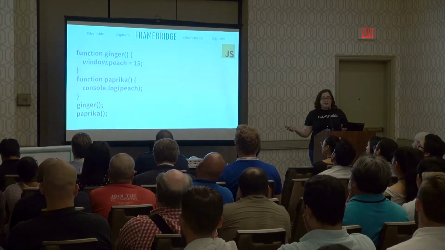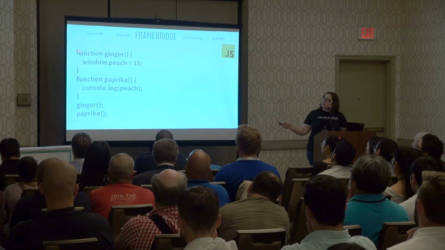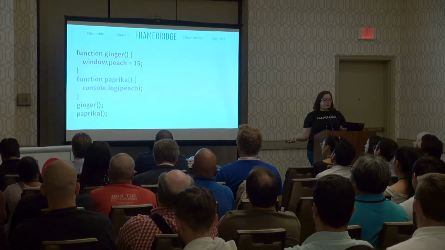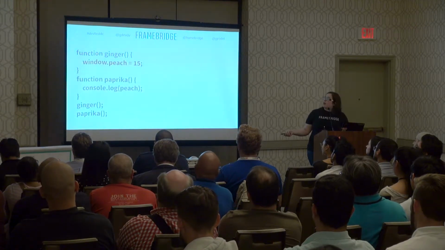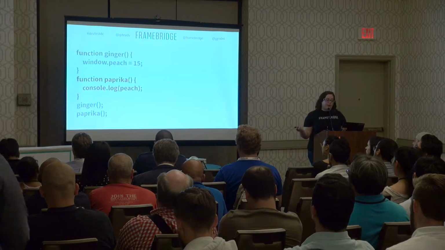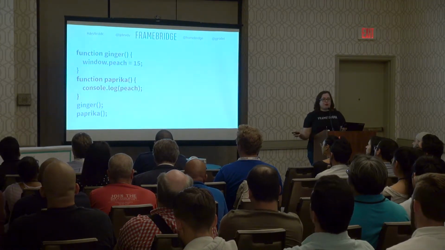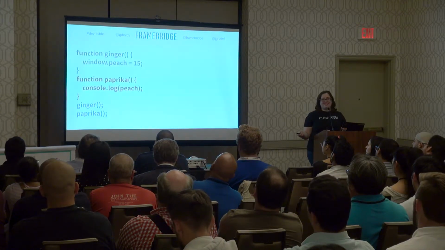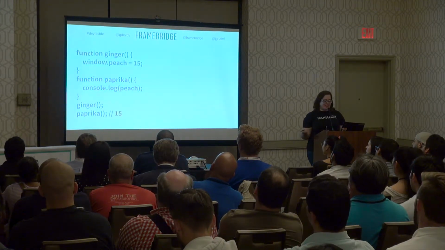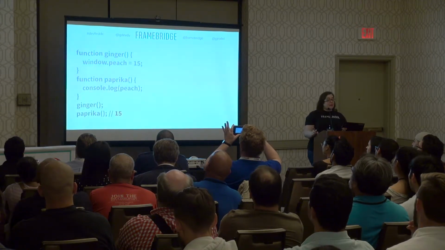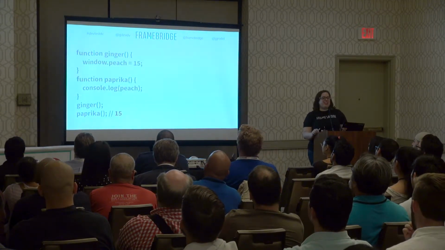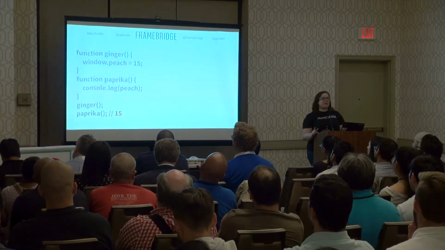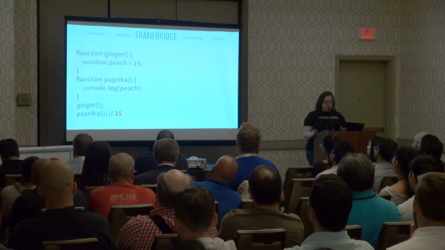All right, another one. We've got a function called ginger and another called paprika. And then we call ginger, we'll set window.peach to 15, and then we'll come down to paprika and go in here. What do you expect we'll get logged out? We'll get console logged out here. Any guesses? 15? That's correct. This is an anti-pattern. Please don't do this. But it is important to understand what's happening here because you will probably deal with code that does this.